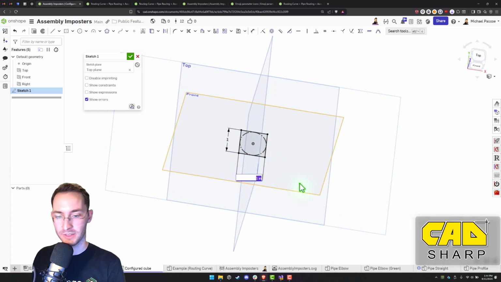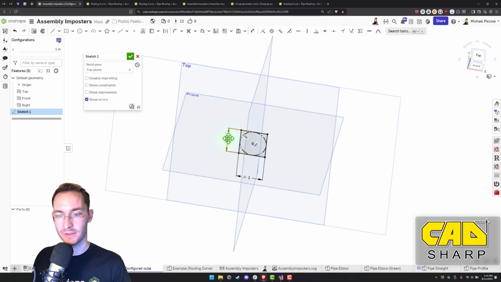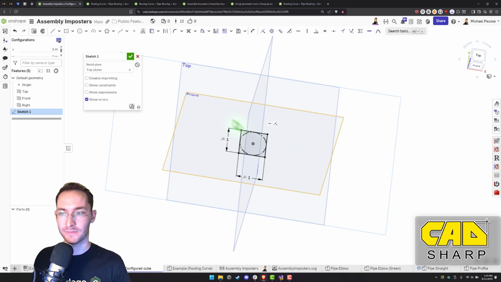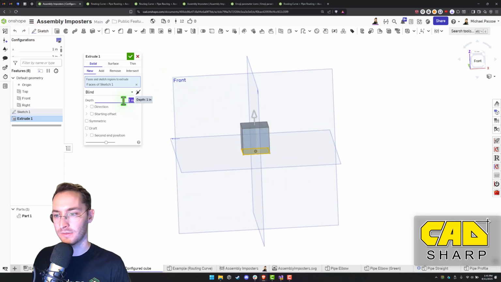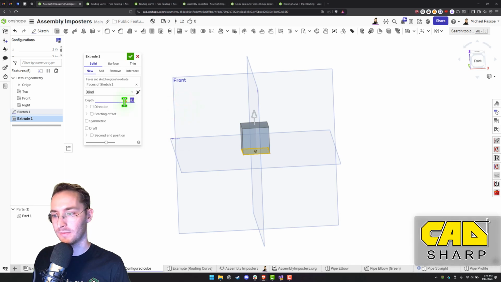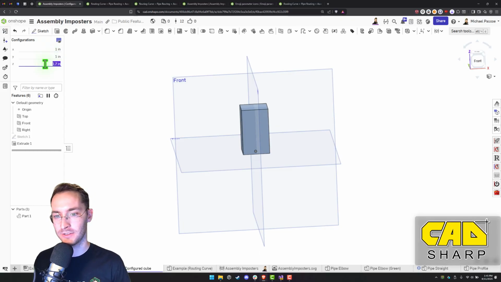Okay, this is going to be X, and this needs to be a configuration variable. Then this will be Y, configuration variable. And then we will extrude it. Z. Okay, so now we have it configured with X, Y, and Z configuration variables. So if we change one of these values, it changes it.